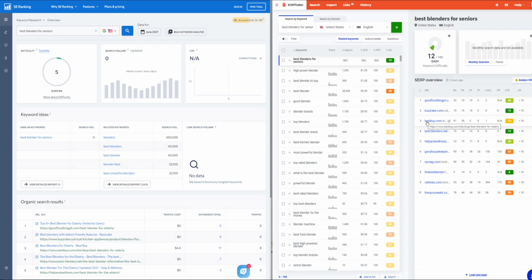I would much rather go for KWFinder, simply because all of the information I need is right at hand, and the score that it is giving me for the keywords seems more consistently accurate, whereas for SERanking, sometimes it would be fairly on point, but other times it would be way off, and that really scares me. If I was to use this as my main tool and I start writing loads of articles and I find out loads of them are not as low competition as I thought, that could be a bit of a costly disaster.